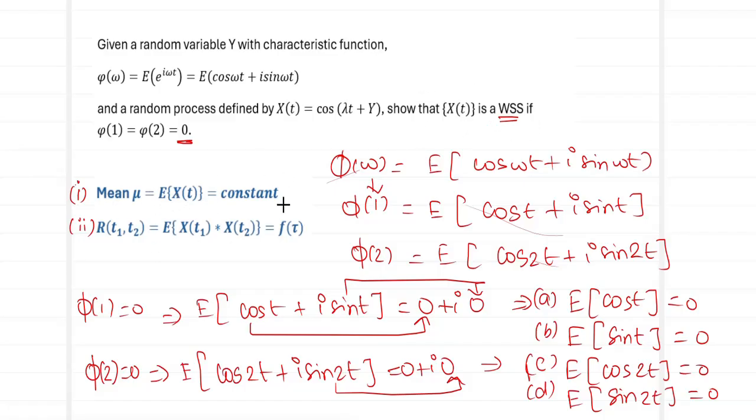That is, we are going to show that the mean is a constant, and we are going to show that the autocorrelation is going to be a function of tau. What is our X of t, the random process? Cos of lambda t plus Y. We'll quickly move on to our condition number 1. For proving our condition number 1, we have to show that E of X of t is going to be a constant. So it is expected value of, what is our X of t?